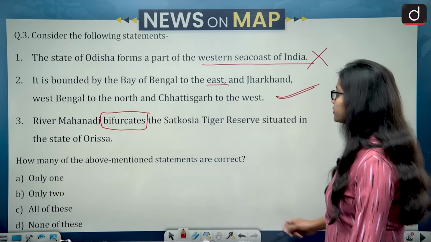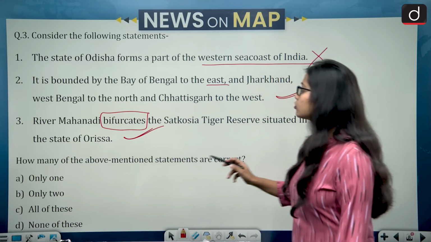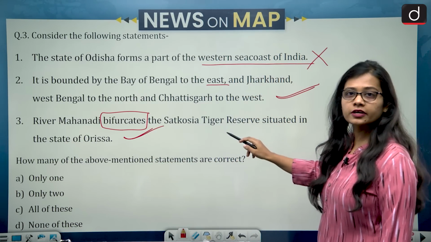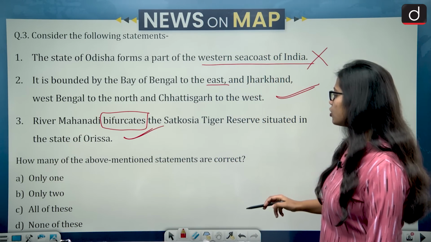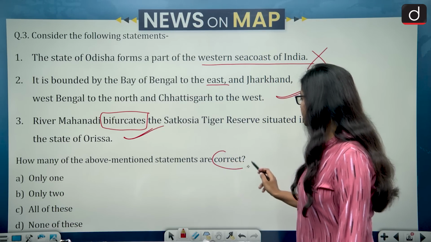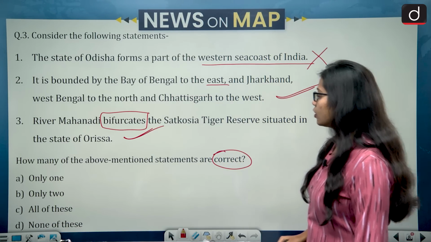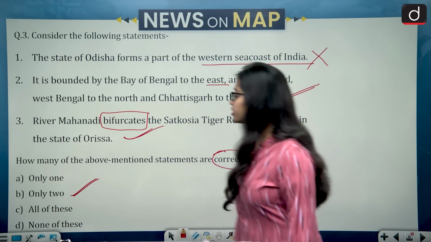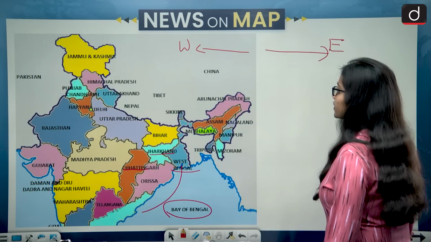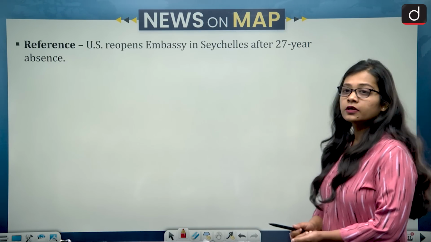So statement 3 becomes correct. So first is wrong, second is right and third is right. And the question is asking how many of the above mentioned statements are correct. So the answer would be only 2. The correct answer is option B, only 2. Now moving on to the next question.